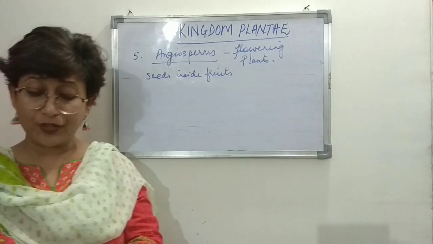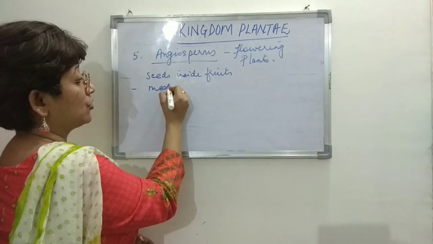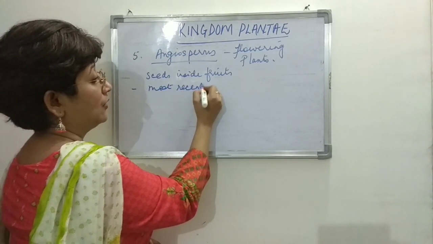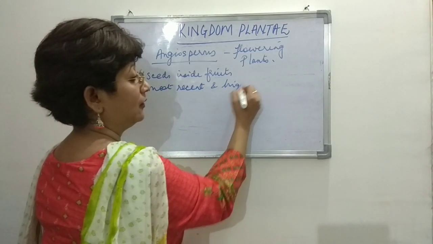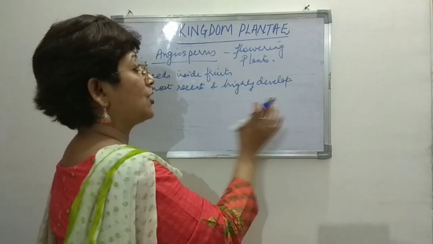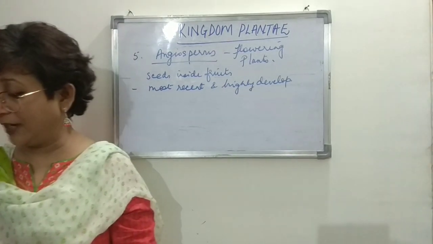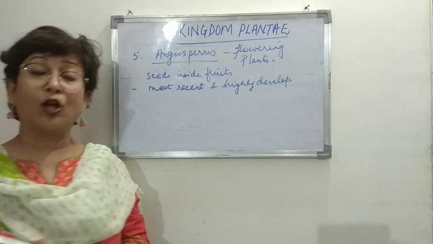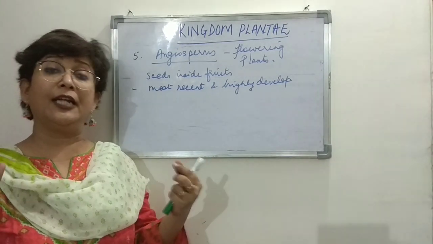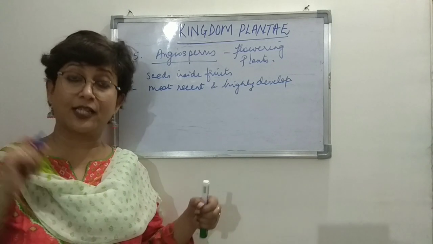They are the most recent and most highly developed. So among the plants, they are the most developed category of kingdom Plantae, right? And occur almost in every environment on earth, right? So they're found in the deserts also.